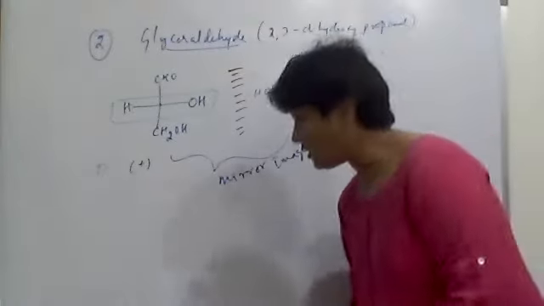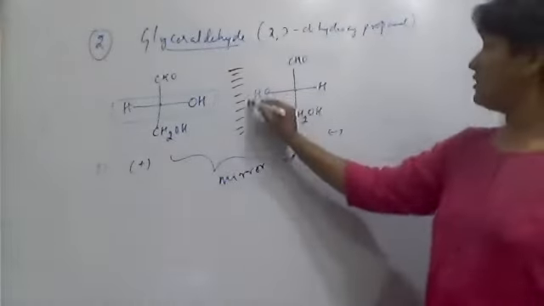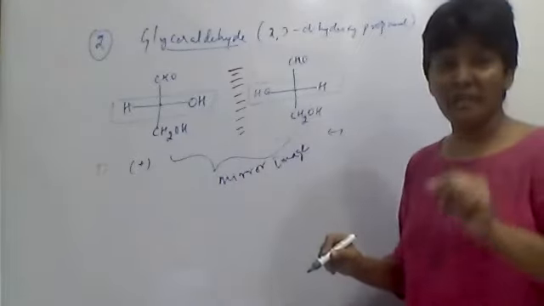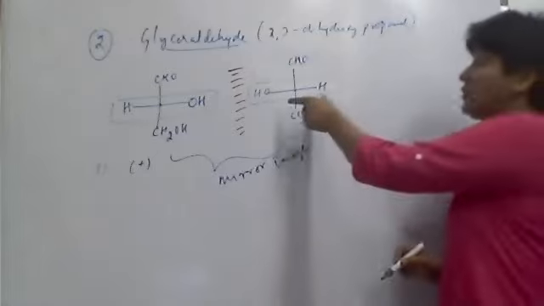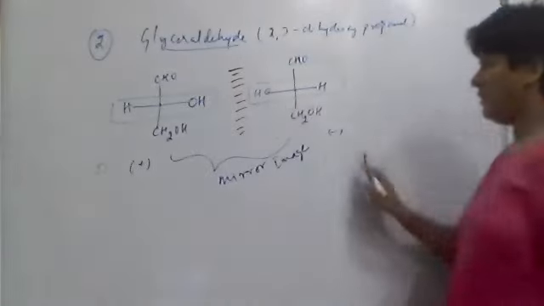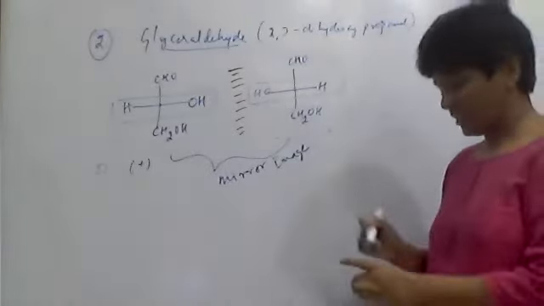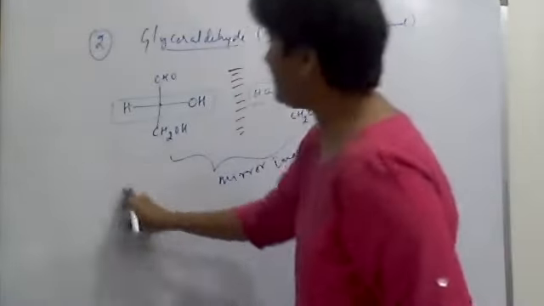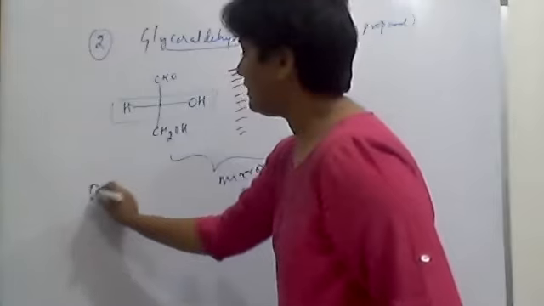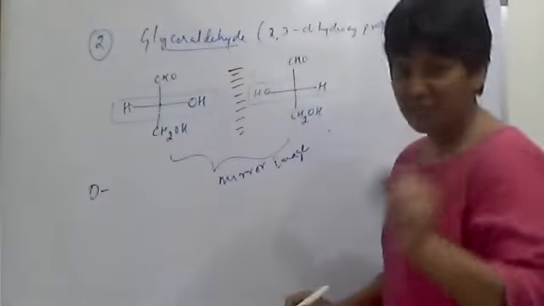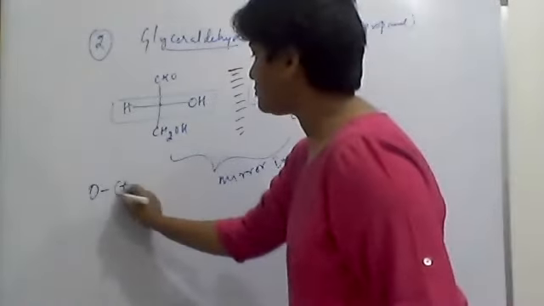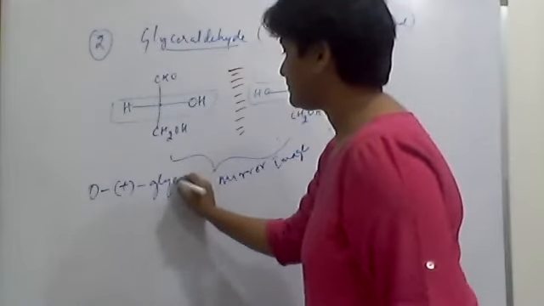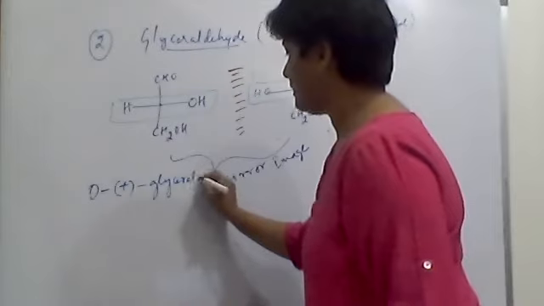Or if the electronegative group, OH group, NH2 group, cyanide group, is present on the horizontal bond at the left side, it is given as L configuration. So I'll write here. Luckily, the D-glyceraldehyde of Emil Fischer is found to be dextro, that is D plus glyceraldehyde.